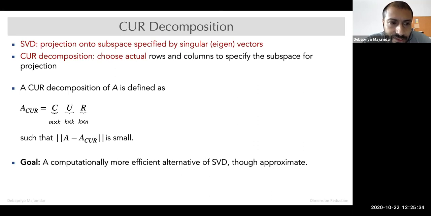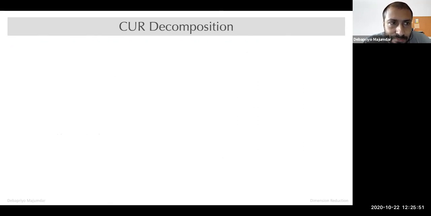So how do you go about this? Obviously, if CUR decomposition were SVD, then our C would have been the U of SVD, U would have been the sigma of SVD, and R would have been the V transpose of SVD. Instead, we will do something else here. So let's see what that is.